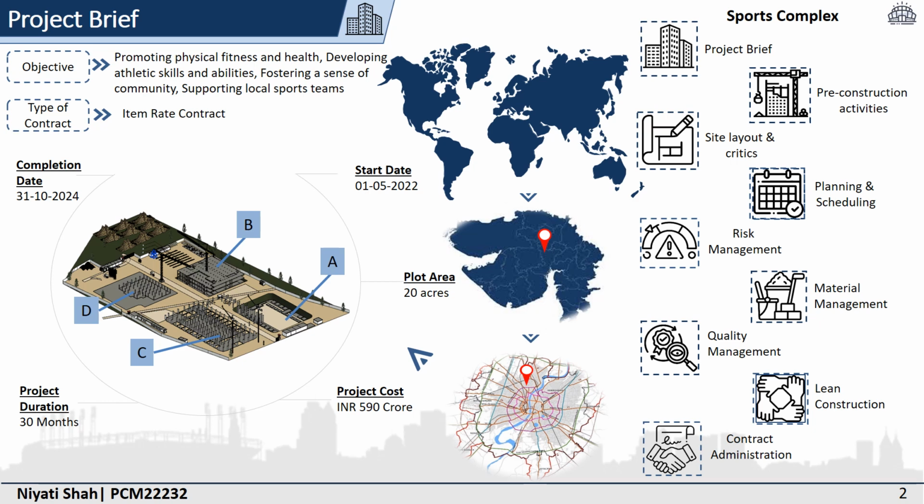The major key dates are: the start date is 1st May 2022, and the end date is 31st October 2024. The project duration is 30 months, the project cost is 590 crore, and the plot area is 20 acres. The sports complex consists of 4 major blocks, block A, B, C and D, as shown in the figure. Blocks B and D consist of one basement as shown in the figure. This is the major site layout.